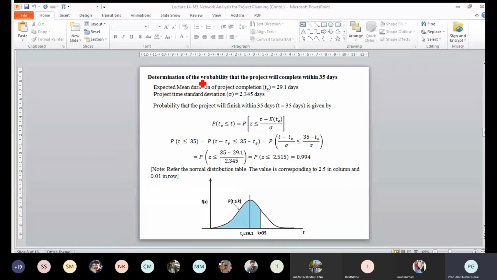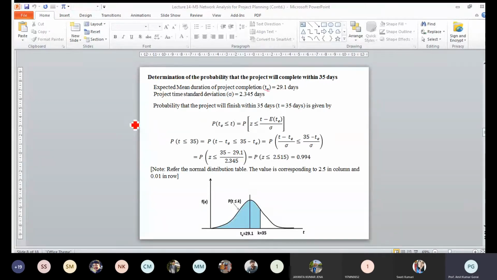So if this is the expected time of completion, the equation is probability of Z equals T minus T_e, the expected time of completion, divided by sigma. Here, we have to estimate the probability that T should be less than or equal to 35 days.